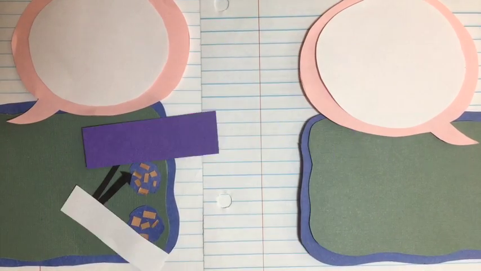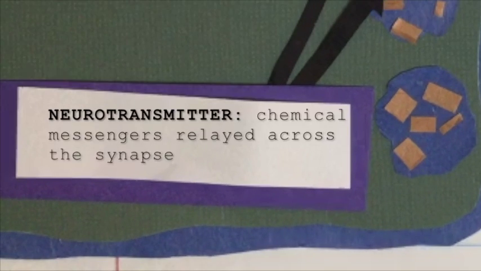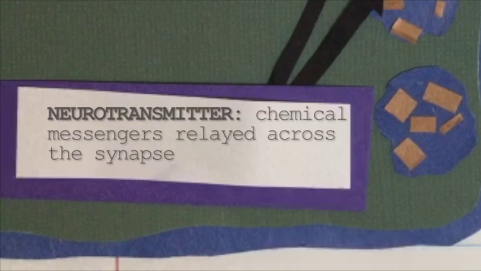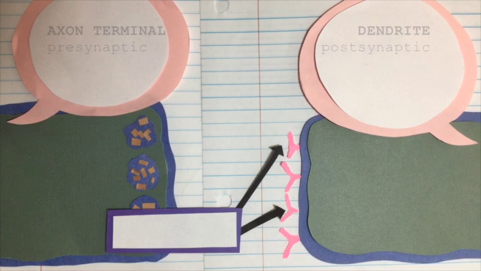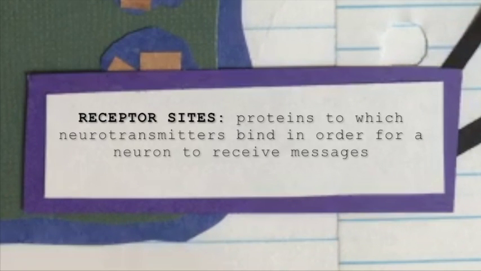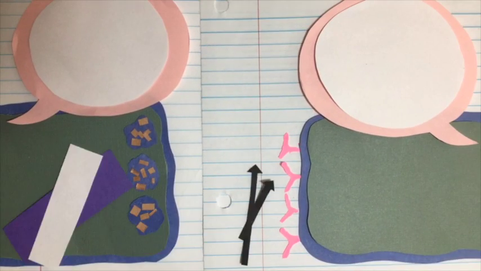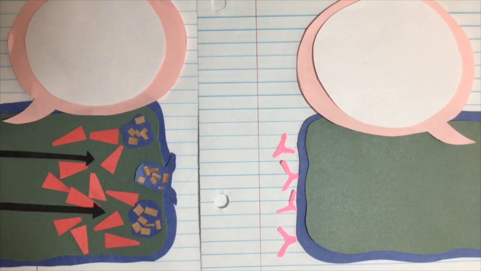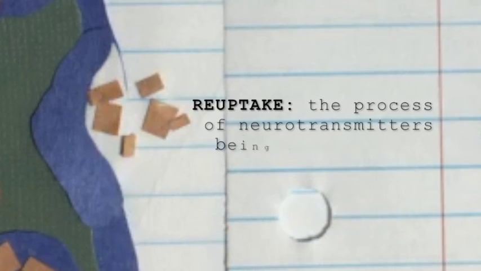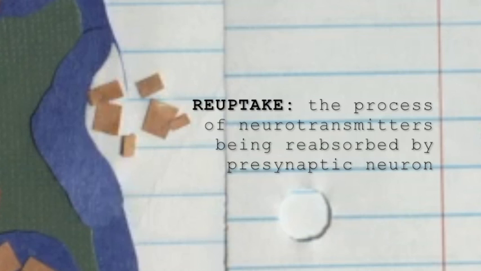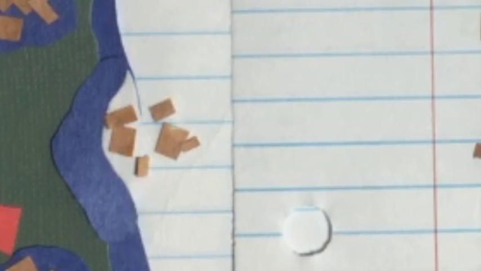The axon terminal contains neurotransmitters, which are chemical messengers sent across the synapse to relay a signal. The dendrite contains receptor sites. Receptor sites are proteins to which neurotransmitters bind in order for a neuron to receive messages. Action potentials trigger neurotransmitters to be released. After the neurotransmitters are received by the receptor sites, the neurotransmitters undergo a process called reuptake. This is when neurotransmitters are reabsorbed by the presynaptic neuron to be reused later.